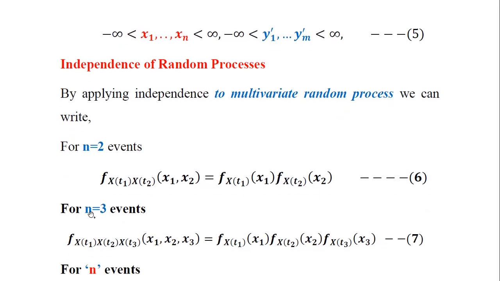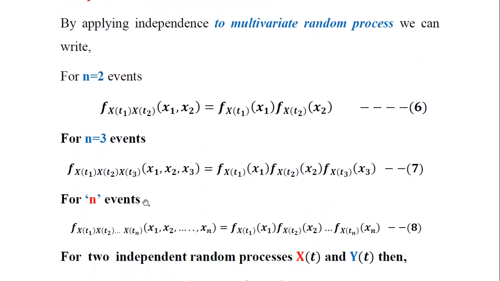You can extend it for n equal to 3 events, so you can see x of t1, x of t2, x of t3 for 3 events. Likewise, the product will involve f of x t1, f of x t2, f of x t3. So the joint PDF is equal to the product of the individual PDFs, as we have learned in the previous concept. So for n number of events also, the joint PDF is equal to the product of individual PDFs for n number of random processes.